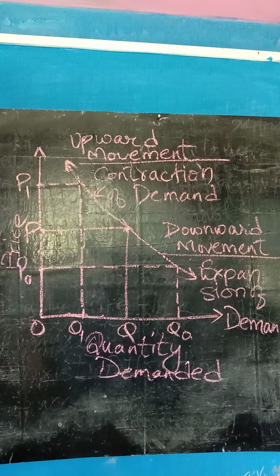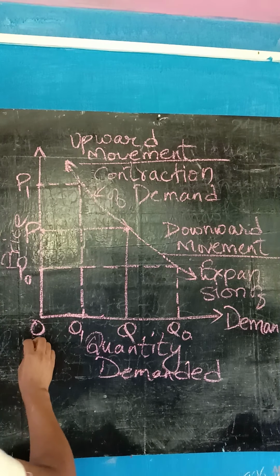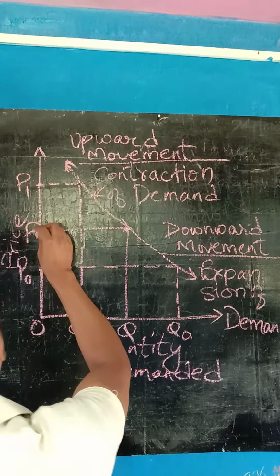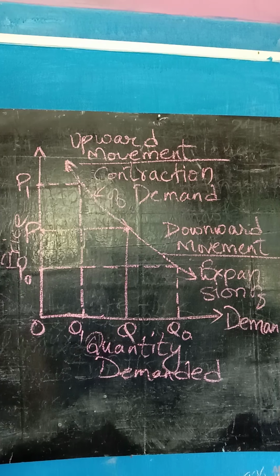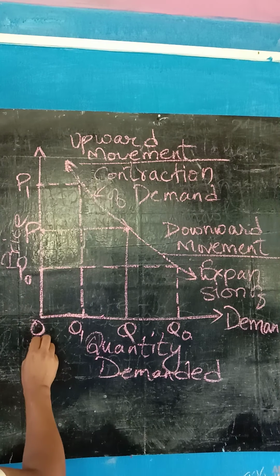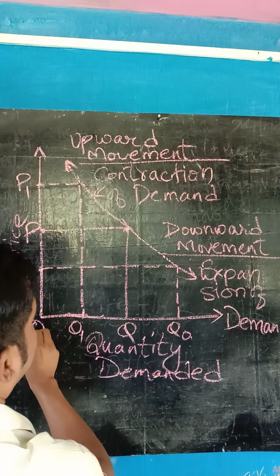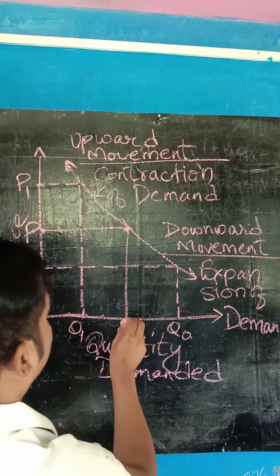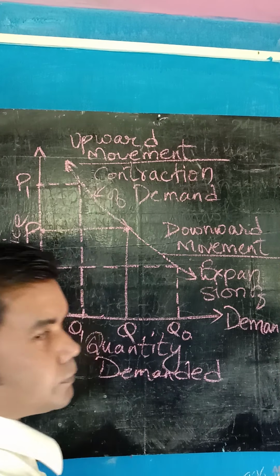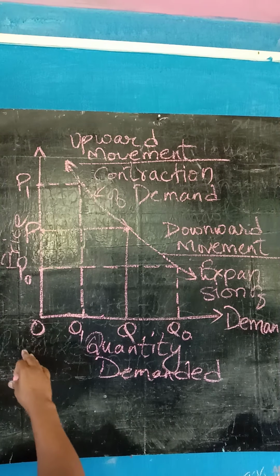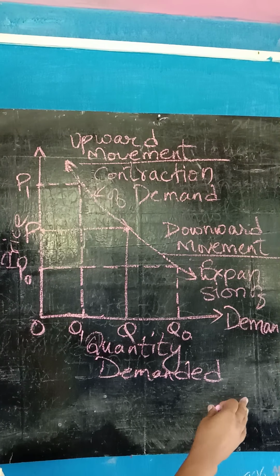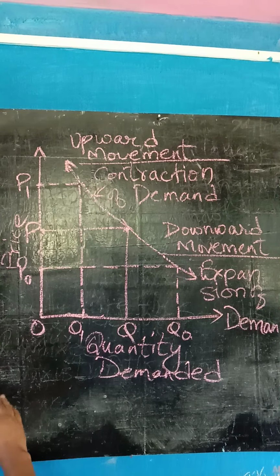Okay. So after this, what happens when the price of the good is OP and the price of the good falls from OP to OP0? The quantity demanded for the commodity moves from OQ to OQ0. It means the demand for the commodity increased.